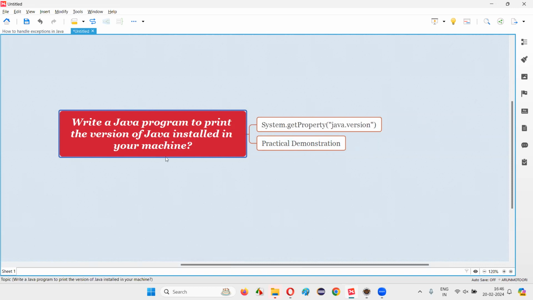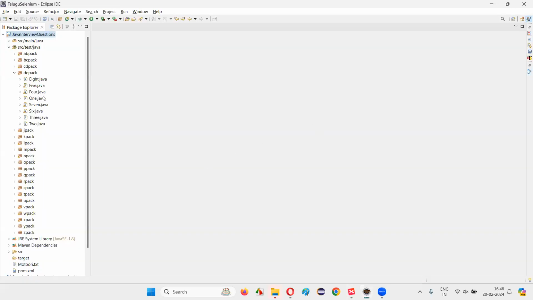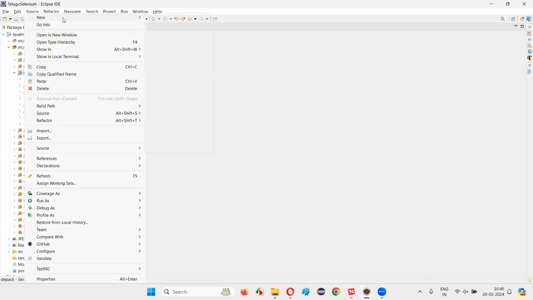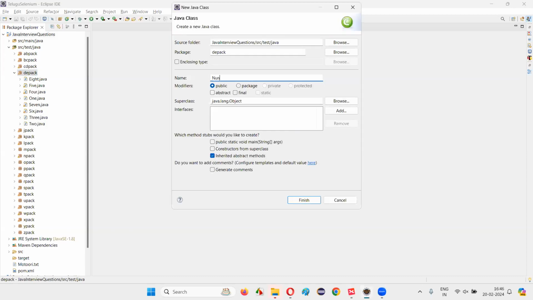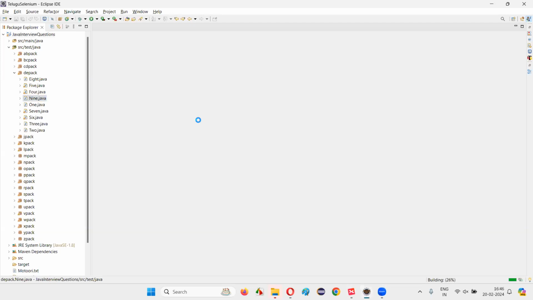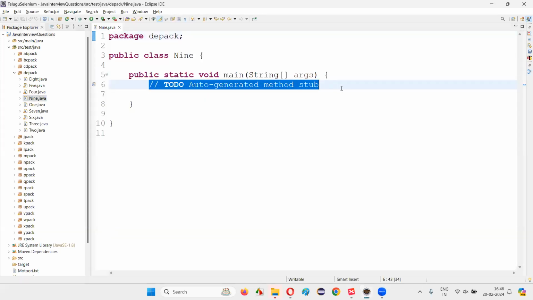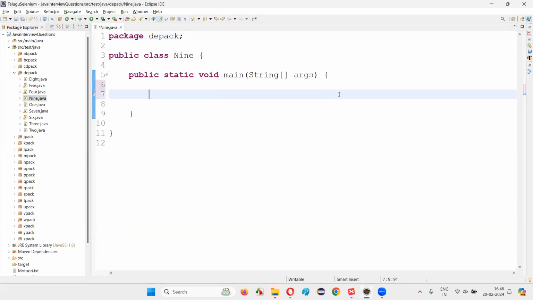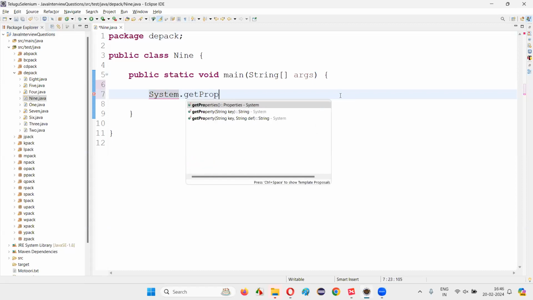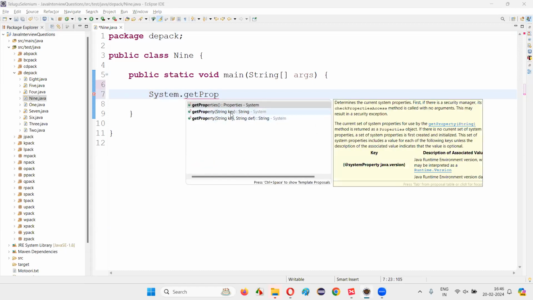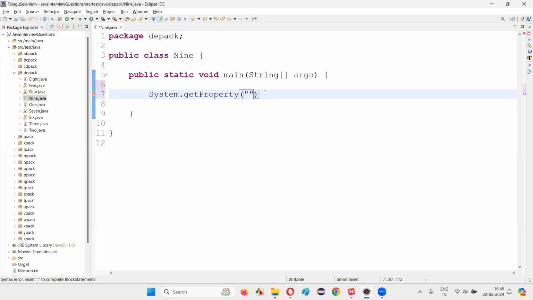Okay. So let's go to the practical mode where I'll switch to the Eclipse IDE and create a new class, guys. I'll just name this class as 9, and I'll create it with the main method. And inside this main method, I'm going to write the code like this. System.getProperty. You have to select this property. And in the double quotes, you have to pass the property name as java.version. Yes, java.version.